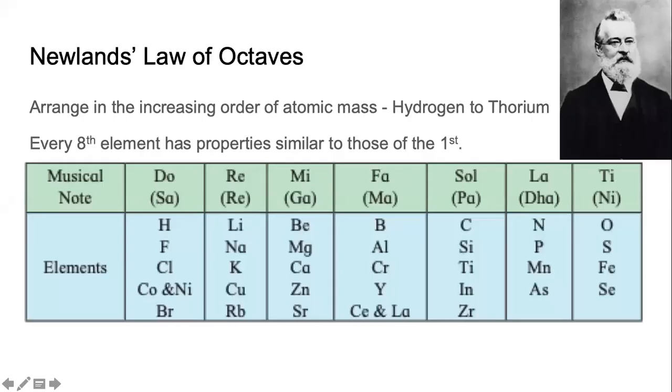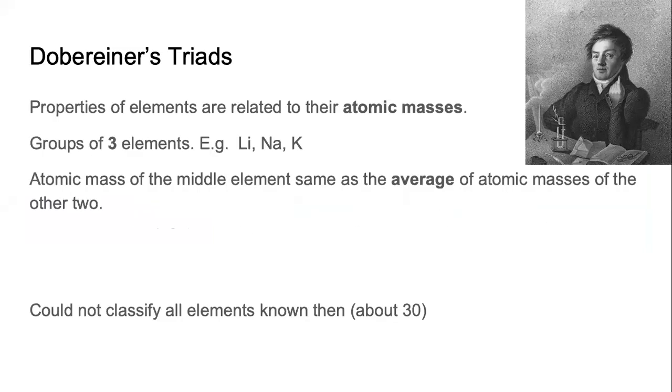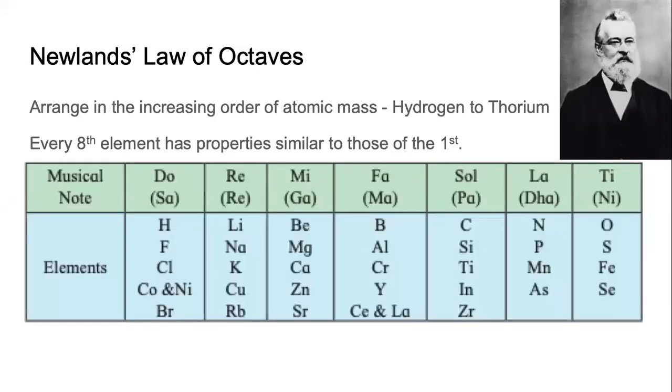So now we have seen that both these scientists, the German scientist Dobereiner and the English scientist John Newlands, both started with the basic concept of atomic mass. They worked with the elements that were known to them at that time, and they arranged them in a particular order and observed their properties. We have also understood that their observations or their rules were applicable to some elements, but not all.